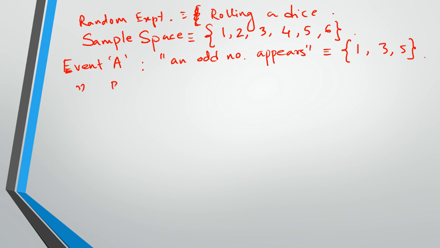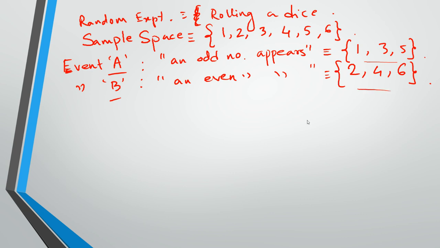And let's say we have an event B where we say an even number appears. So what will be the outcomes for that event? It will be 2, 4, 6, right? The outcomes for event B is 2, 4, 6. Now you see, event A is a subset of the sample space, which is 1, 3, 5. Event B is 2, 4, 6, right?